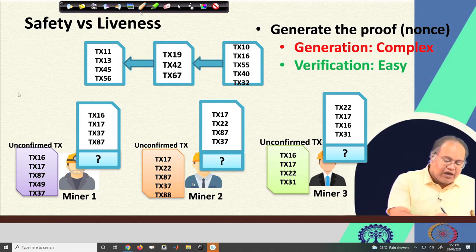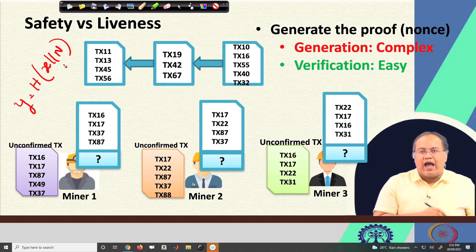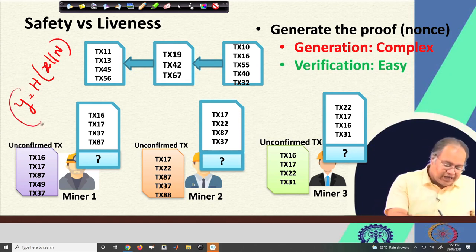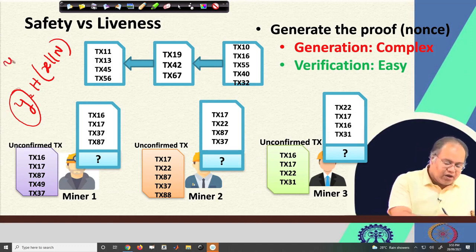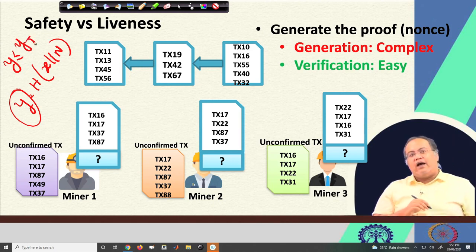So, you have a function like this: y equal to hash of x plus some nonce n, and what we say is that y should be less than some given target, say y t. So, that way you need to generate the y.